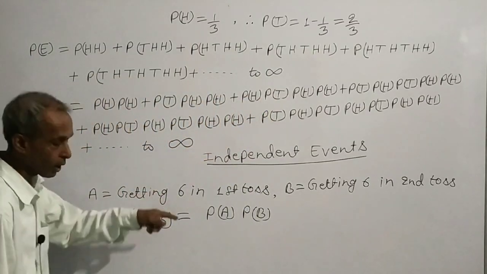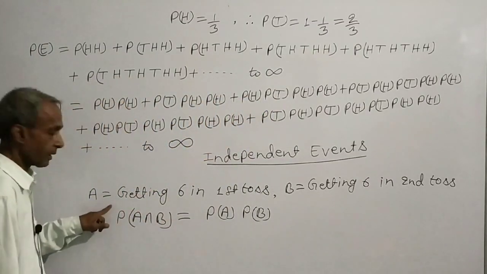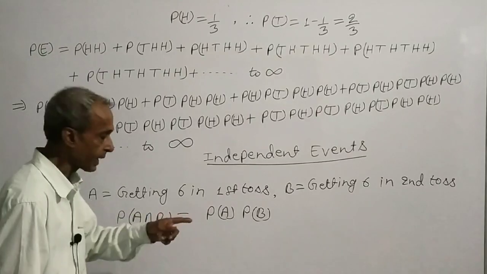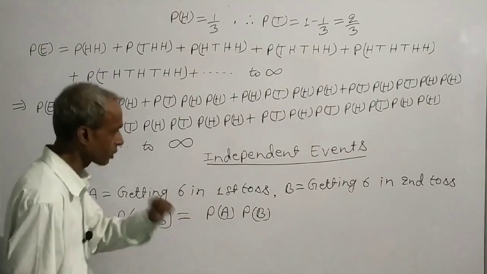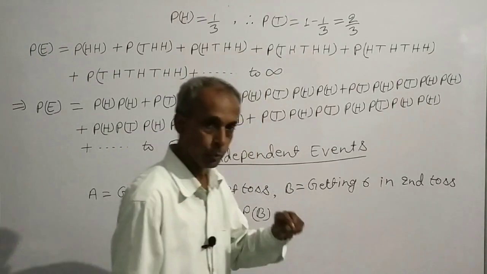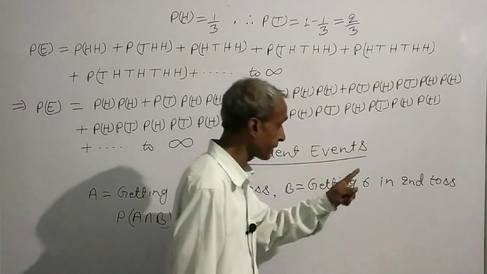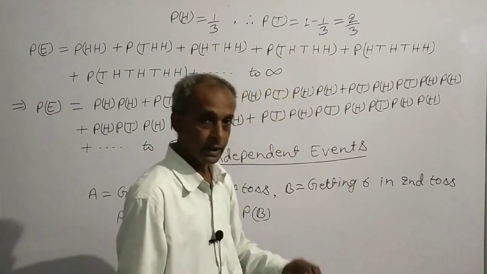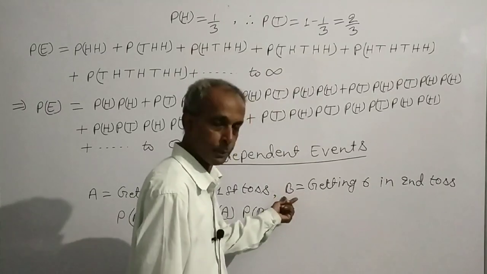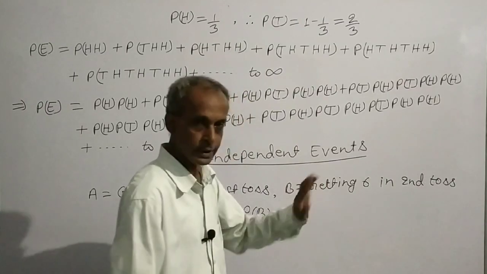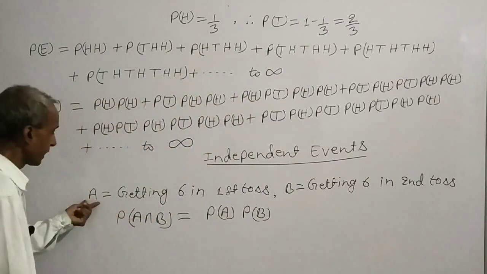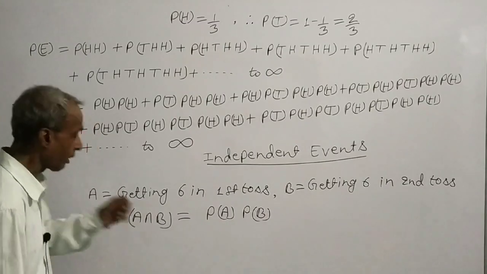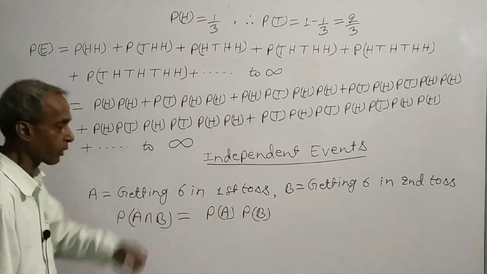If A has not occurred, that means if we don't get 6 in first toss, then also probability of getting 6 in second toss will be 1 by 6. That means probability of B does not change whether A has occurred or A has not occurred.